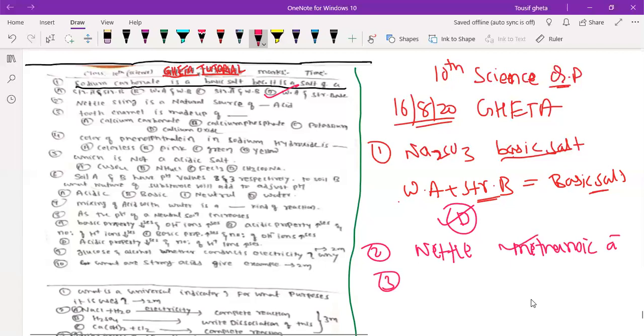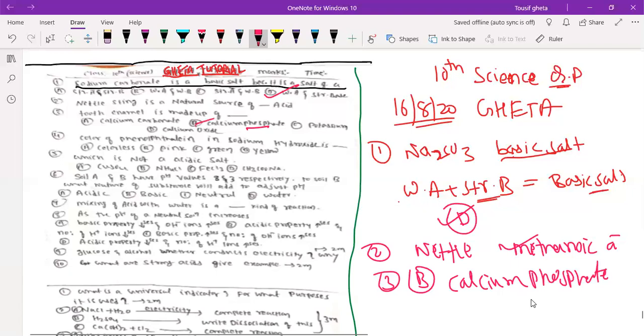Tooth enamel is the hardest substance in your body. It is because of which chemical? Normally people can confuse it with calcium carbonate, but tooth enamel is calcium phosphate. So the B option, calcium phosphate. Remember, calcium phosphate. So this is the B option.